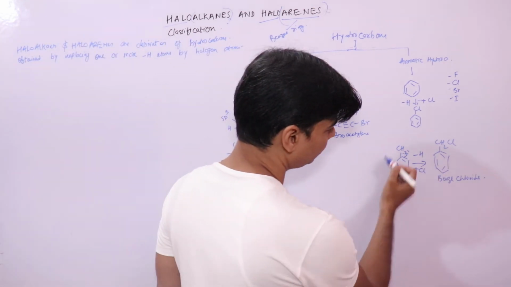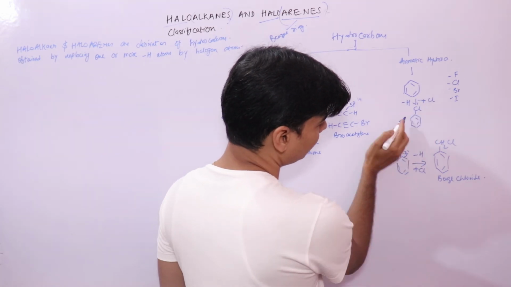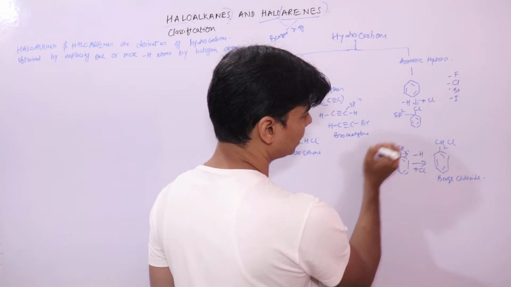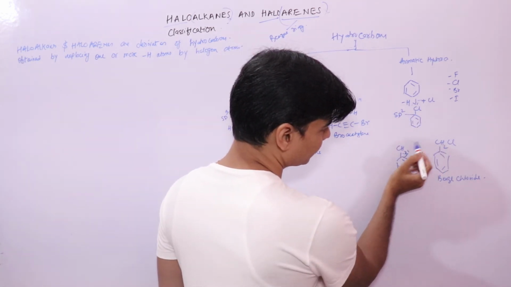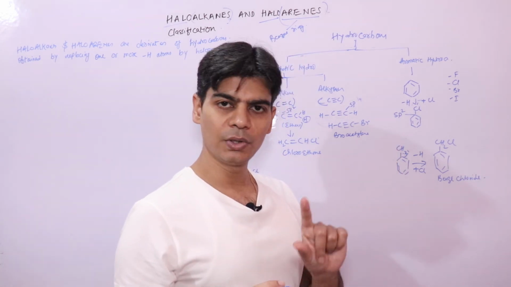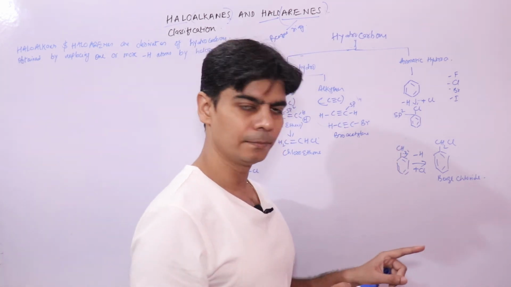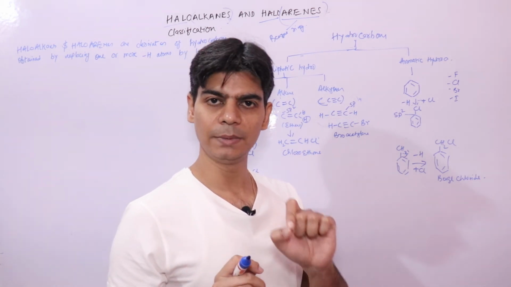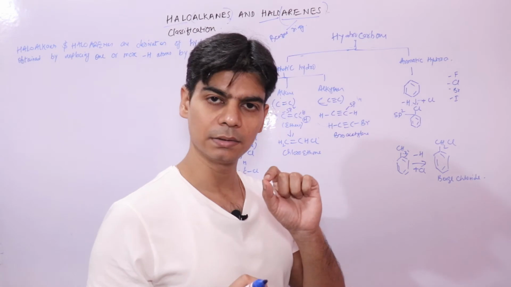If we talk about the benzene ring, the carbon atom to which Cl is directly attached is sp2 hybridized. Here this is a side chain, a methyl group. We know that the methyl group is obtained from methane, and the carbon atom in methane is sp3 hybridized.